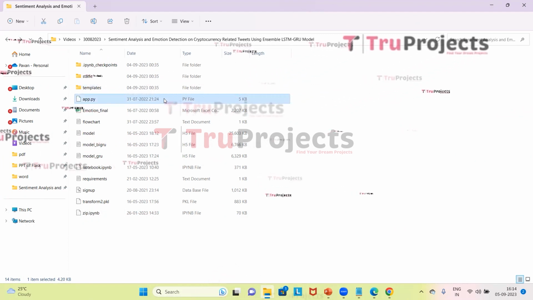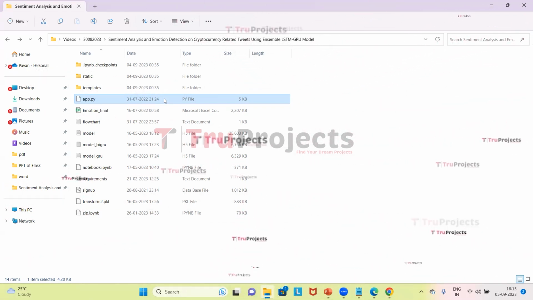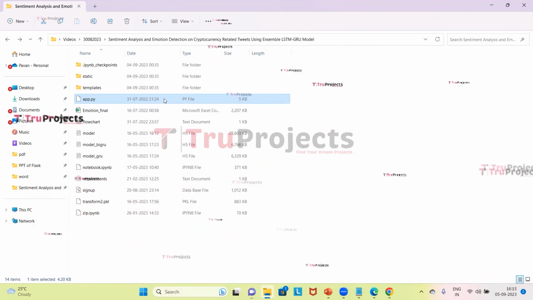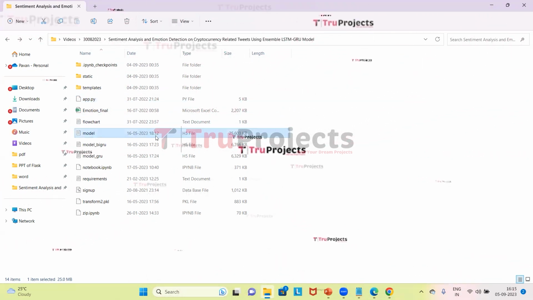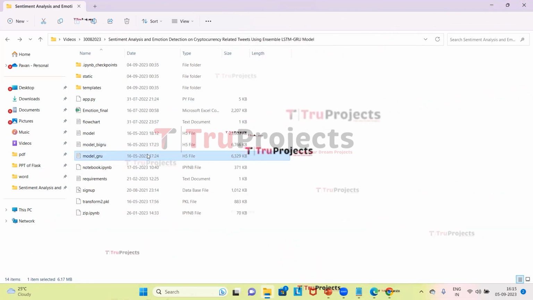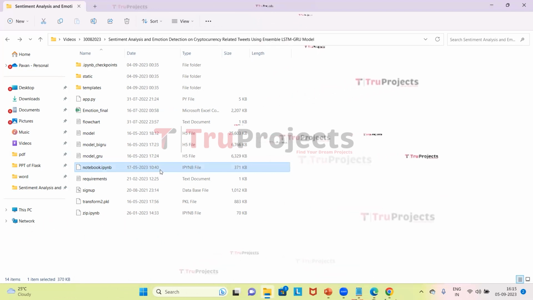This is the app.py file. This file contains the information related to front-end logic. It could include the code written in Python that handles server-side operations such as processing user requests, interacting with the database, and generating dynamic content to be rendered in the HTML templates. And these are the model files which contain the algorithm information, and these will be loaded into the project code during the runtime. And this is the notebook.ipynb file.